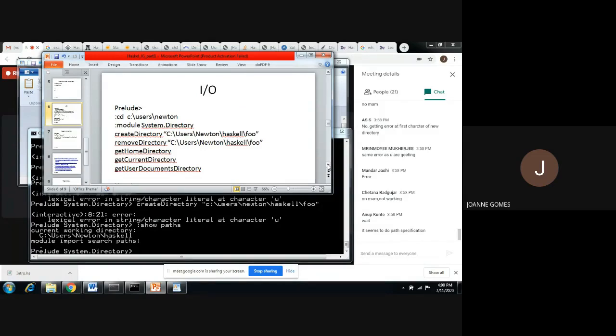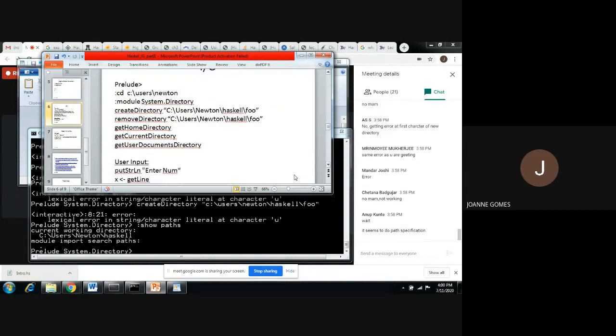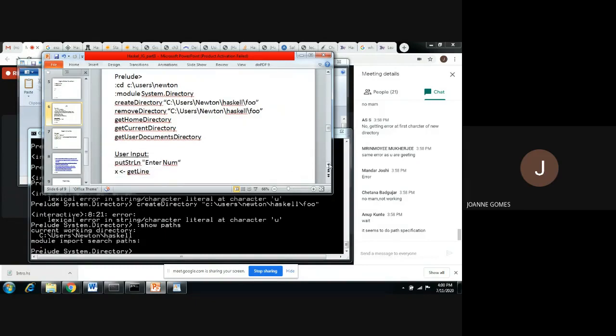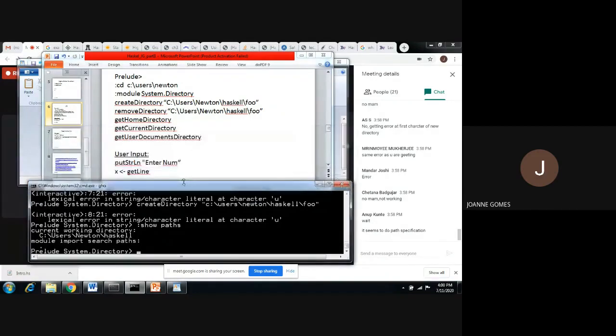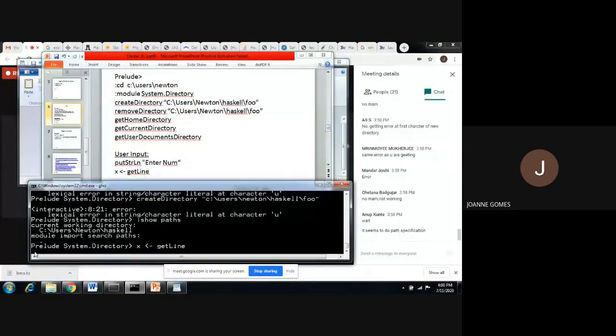Okay, so user input. One more thing I would like to tell you: sometimes we give students a program where you have to take input from the user. So you can type these commands. I will just type the x command, with capital letters and a dash there. It will wait for you to give some argument.